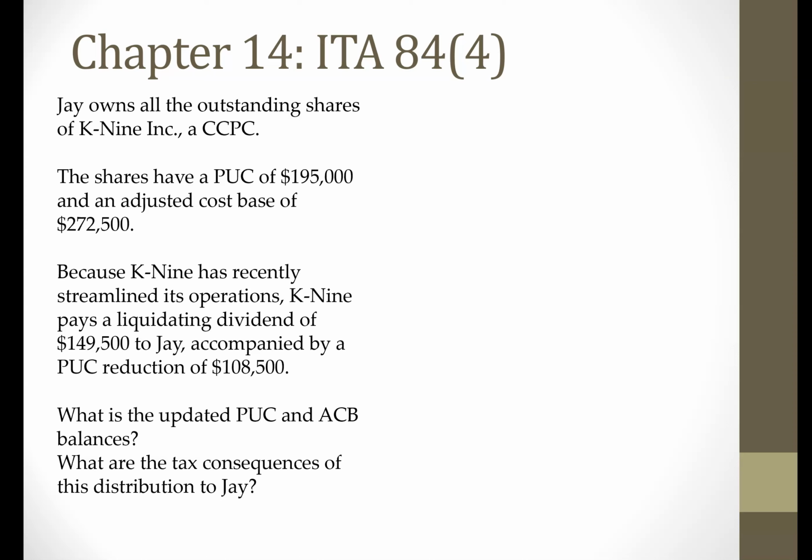So let's go through the tax consequences of this liquidating dividend together. Now, whenever there's a liquidating dividend and it's accompanied by a PUC reduction, in this example, the PUC reduction is 108,500, we have to update the PUC balance and also the ACB balance. So let's do that first. Now, originally the PUC had a balance of 195,000. As a result of this liquidating dividend, K9 decides to reduce the PUC by 108,500. What that means is that because they're going to reduce the PUC, it is going to be lower.